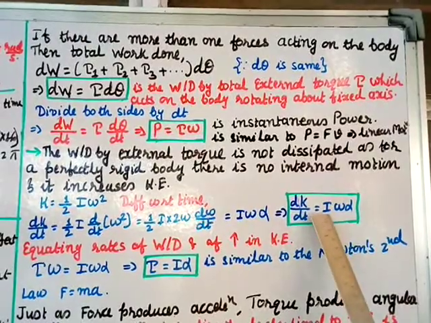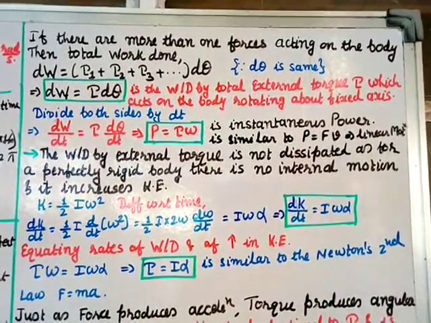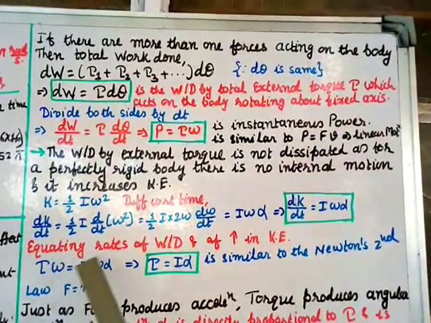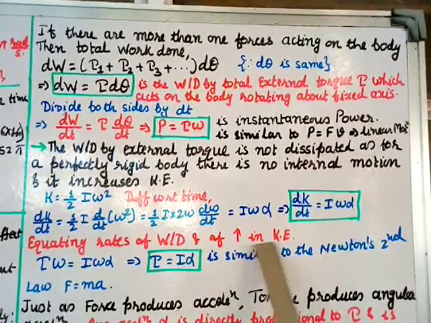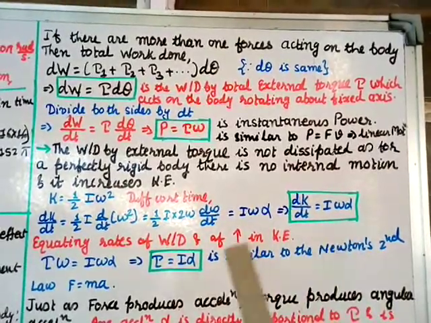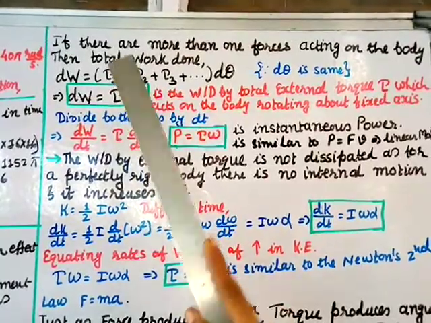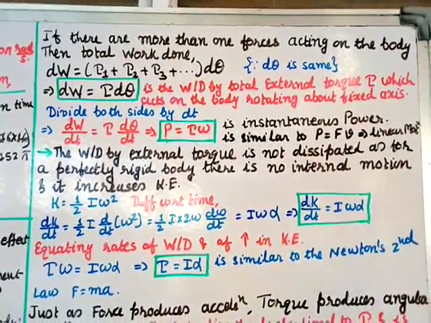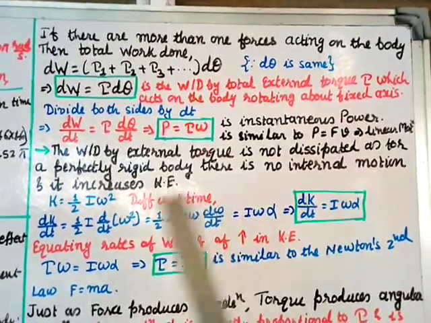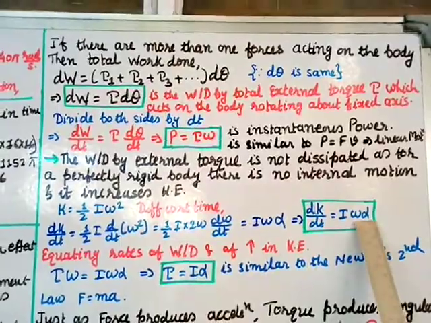I is the moment of inertia, omega is the angular velocity, and alpha is the angular acceleration. Equating rates of work done and of increase in kinetic energy. So work done is tau into d theta, and the increase in the kinetic energy is I omega alpha. We equate these two equations.